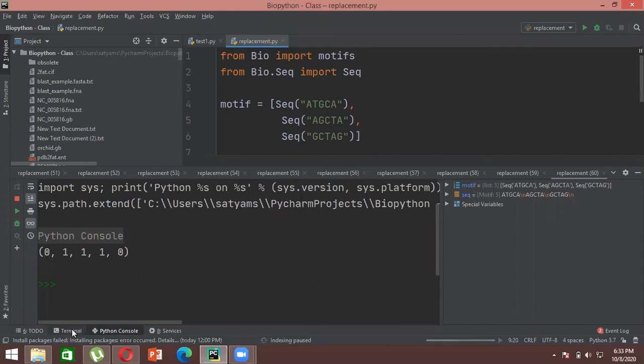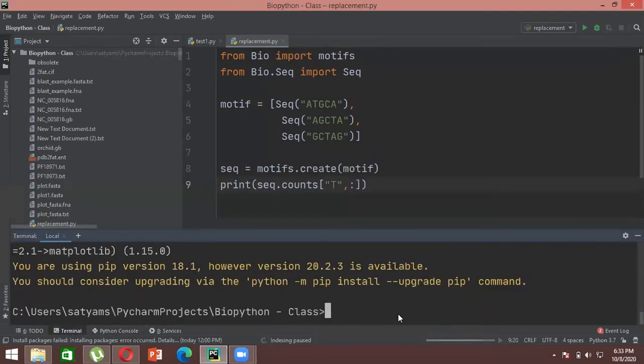Is everyone able to see the terminal? Okay, just go to terminal. It will open up something like this. Just write this command: pip space install space matplotlib. Just type this and press enter.